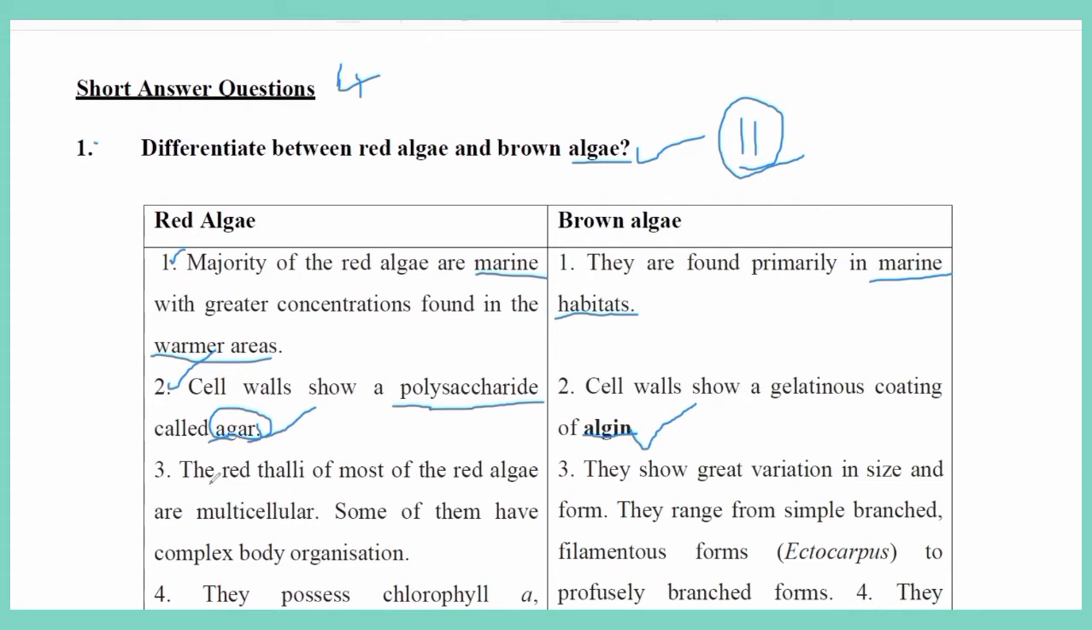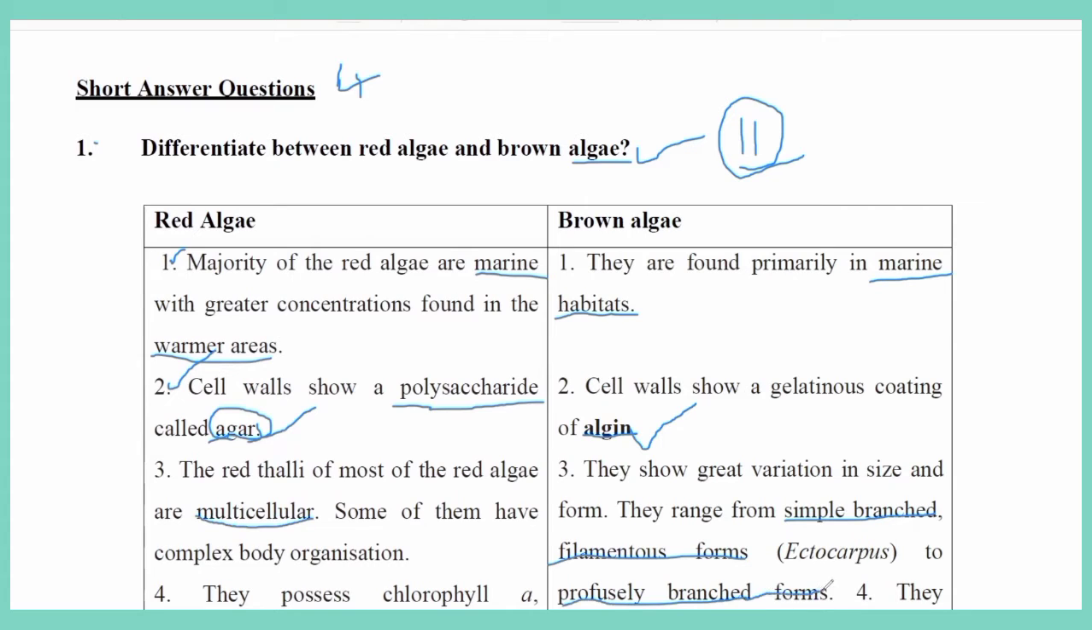Third point: the thalli of most of the red algae are multicellular, and some of them have complex body organisation. The algae belonging to Rhodophyceae are totally multicellular organisms. Brown algae, that is Phaeophyceae, show great variation in size and form. They range from simple branched filamentous forms to profusely branched forms.